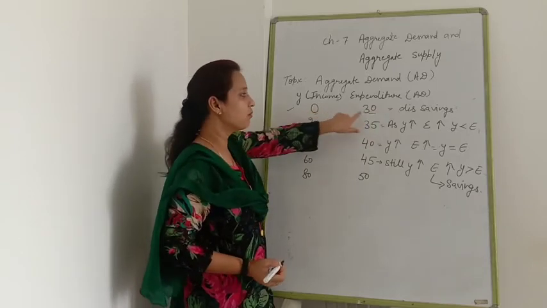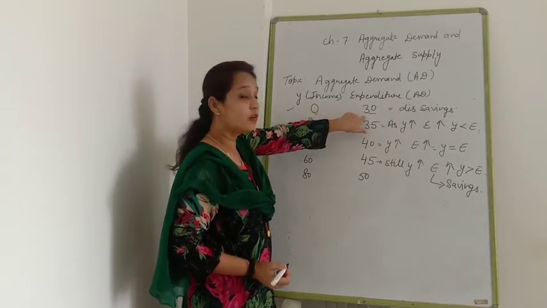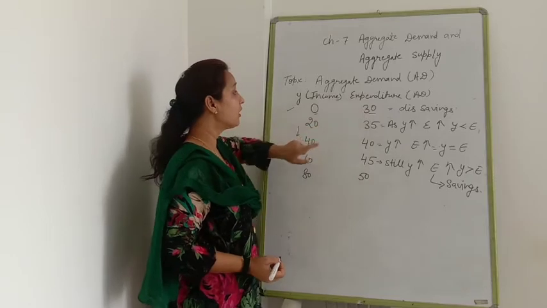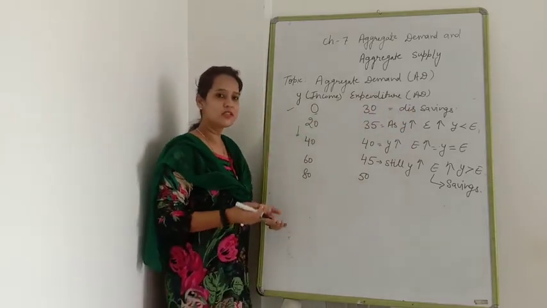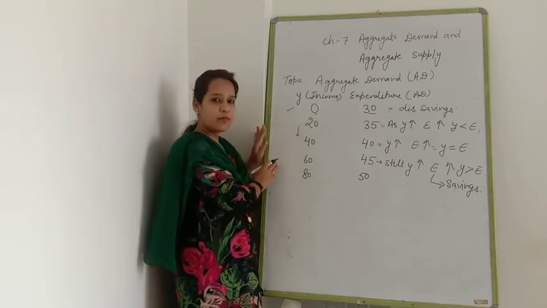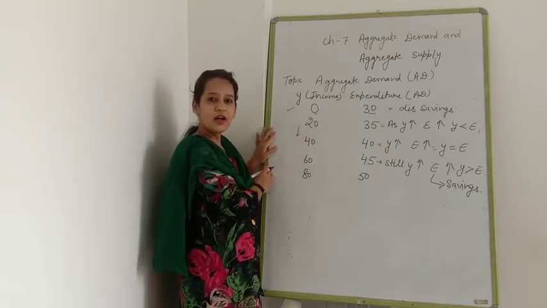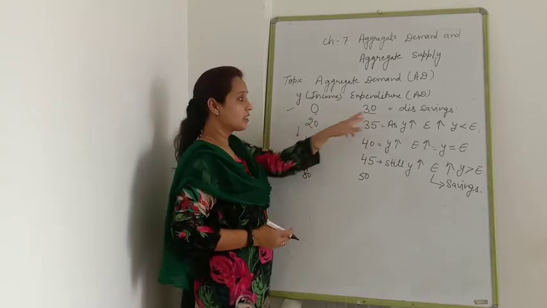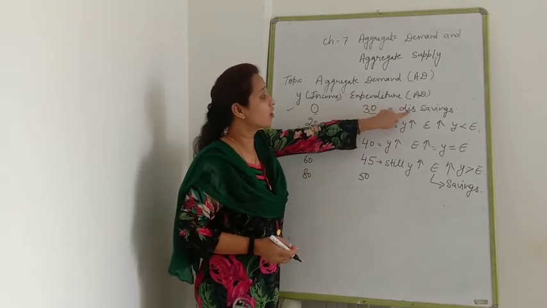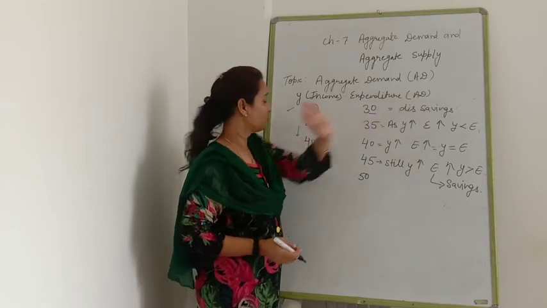When income is 0, a minimum level of consumption or minimum level of expenditure will be there. Why? Because of dissaving. The present situation applies here only when our income is 0, our economy is not earning much income, but still there is a minimum level of expenditure through borrowing, through dissaving.